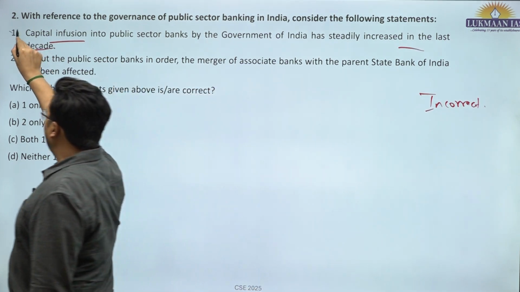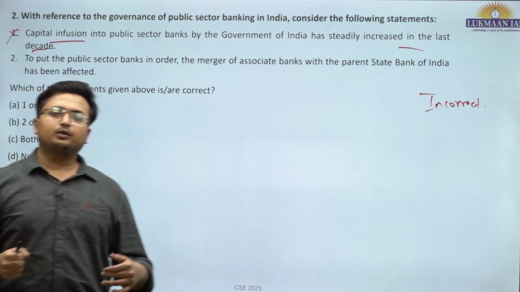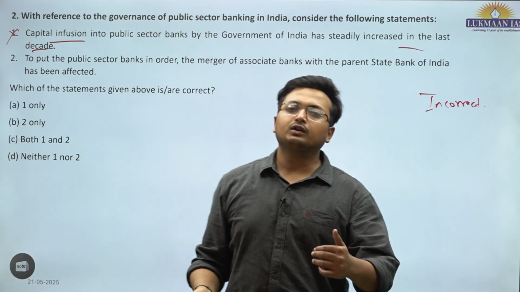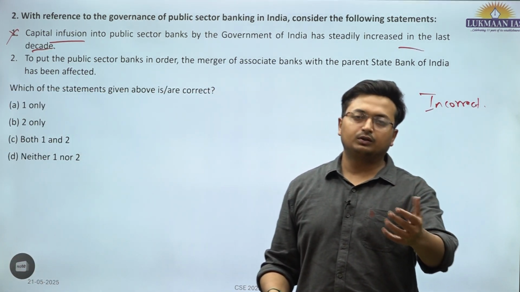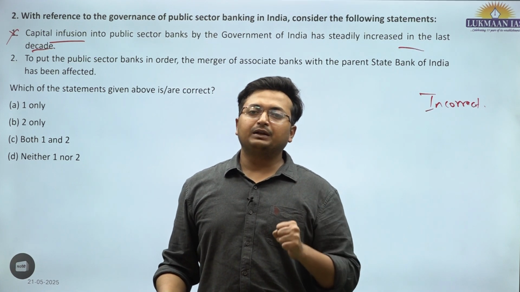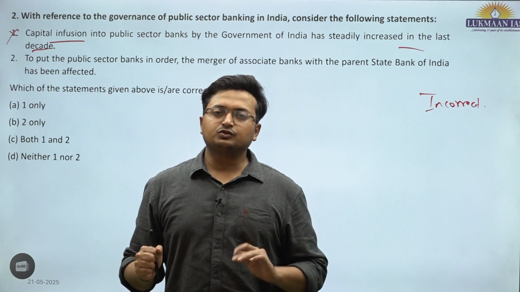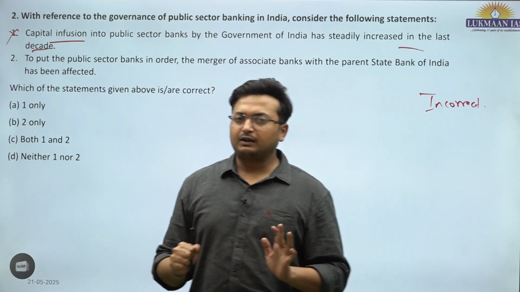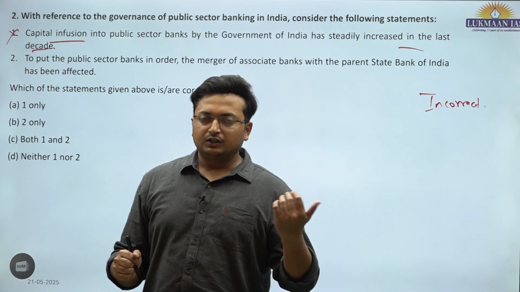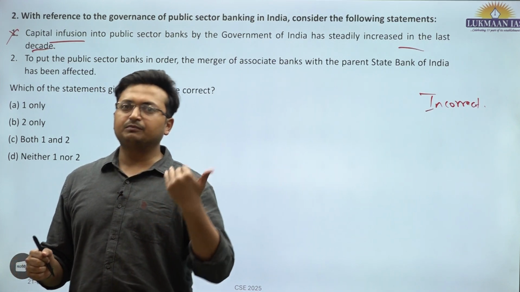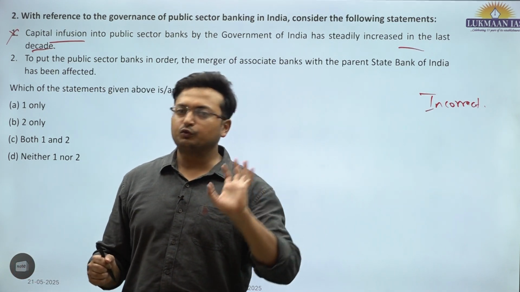Capital infusion is when the real owner of the company brings in their own money as capital for the business to run. In the case of a public sector bank, it is owned by the government of India, so this is infused by the government as part of the capital infusion program.